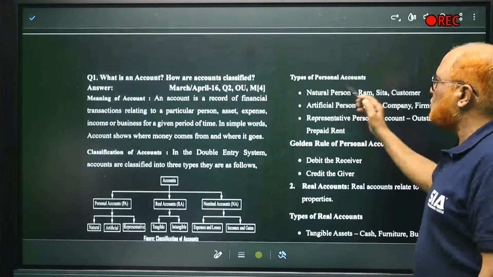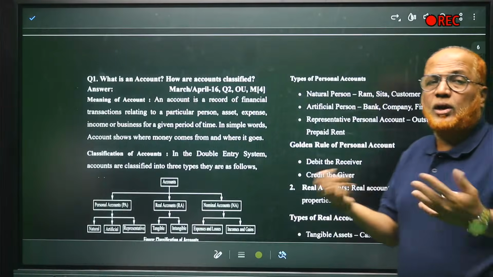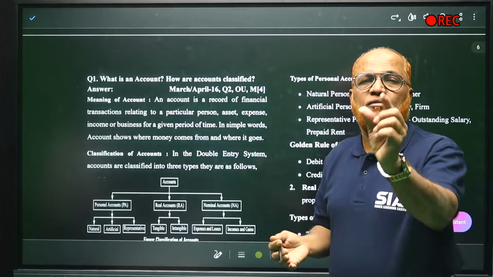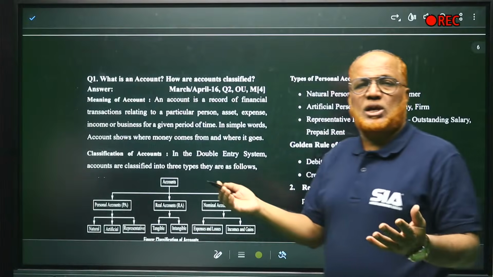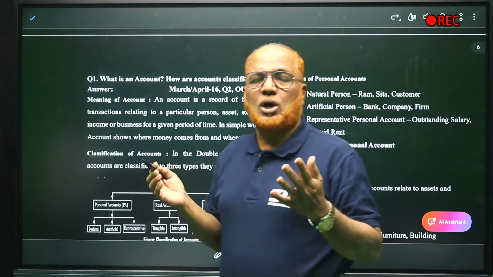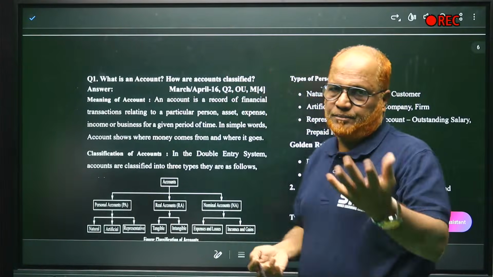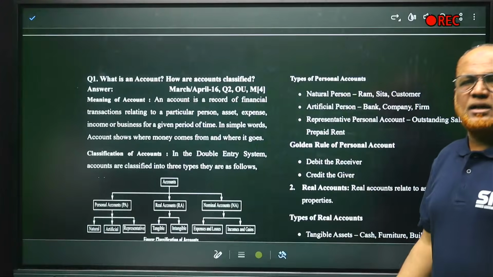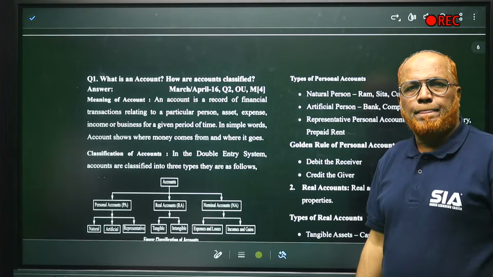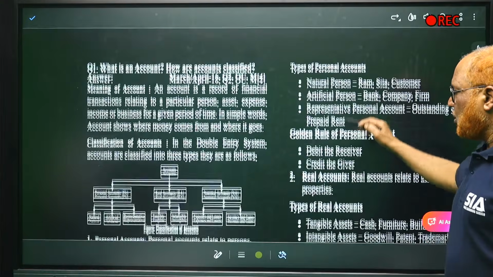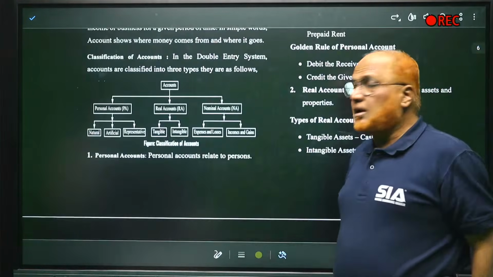Now, personal account, types of person. Natural person: we are all natural persons. Any account opened in the name of a natural person is a natural account. Then artificial person account, just like a bank account or a joint stock company, which is an artificial person. Then apart from that, representative account, like outstanding salary, prepaid. So these are the types of person. Golden rule: debit what comes in, credit what goes out.